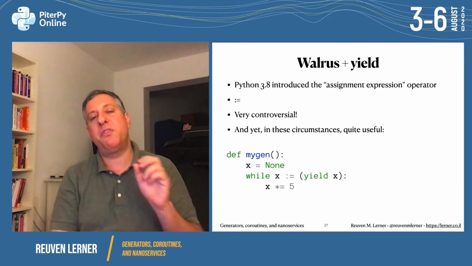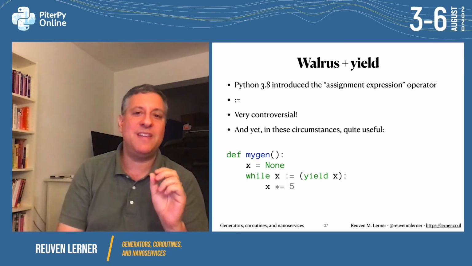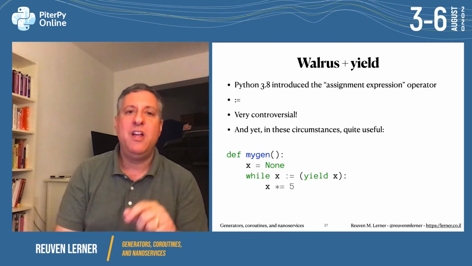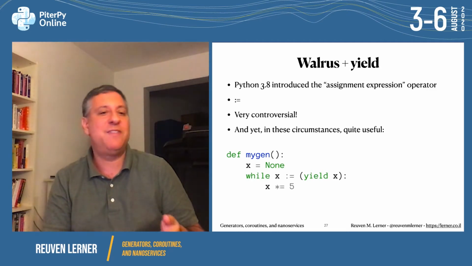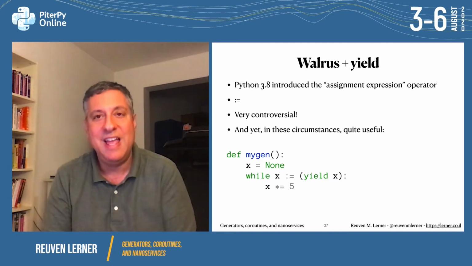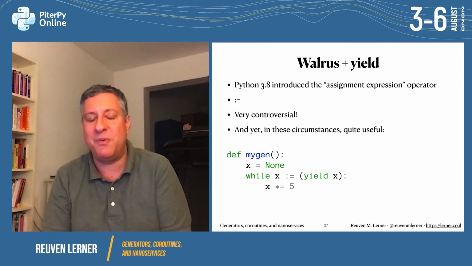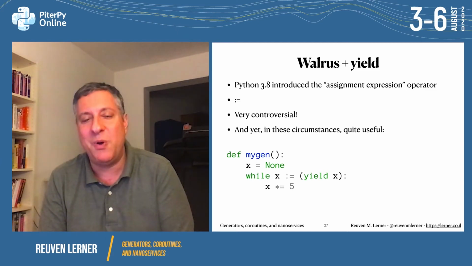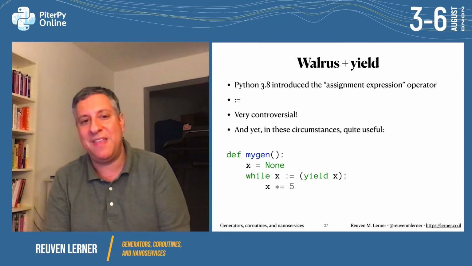Now, as of Python 3.8, we have a new operator, the assignment expression operator. No one calls it the assignment expression. It's the walrus operator. Why? Because if you turn your head this way, it looks sort of like a walrus. Very, very controversial in the Python world. Oh boy, look at what people wrote and said about the walrus operator back then.